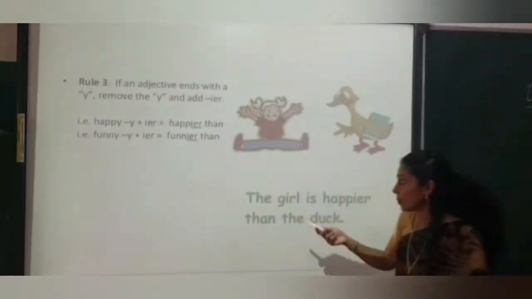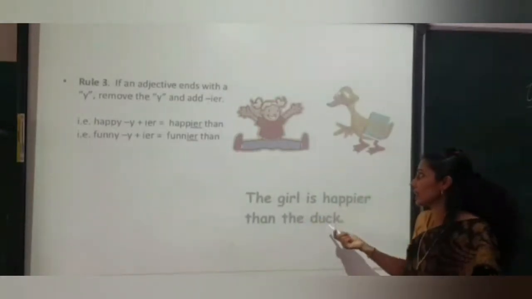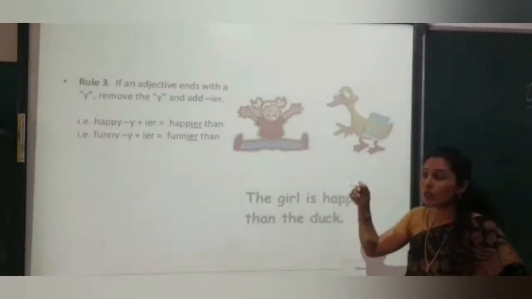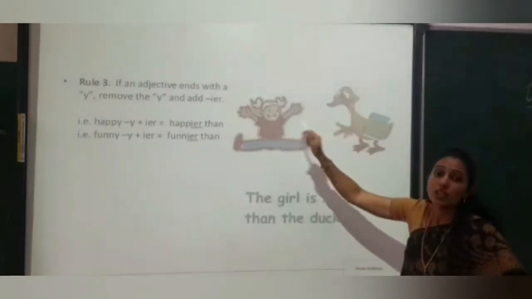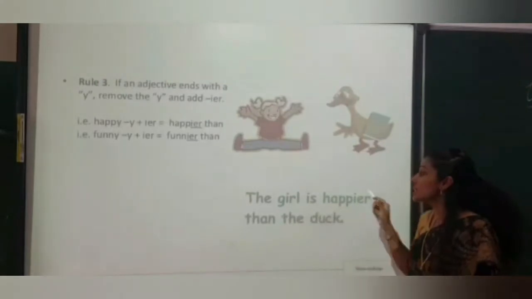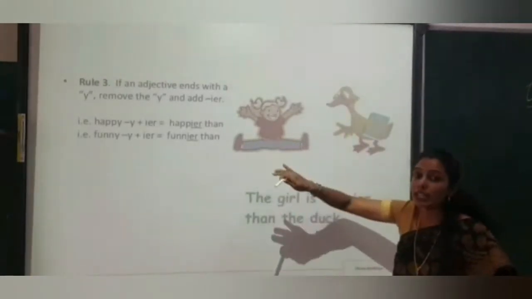Now see the example. The girl is happier than the duck. You find the girl is so happy. But who looks happier? The girl. So I say the girl is happier than the duck. Duck से भी happier खुश कौन लग रही है यहाँ पर?